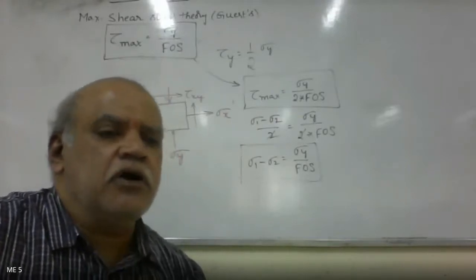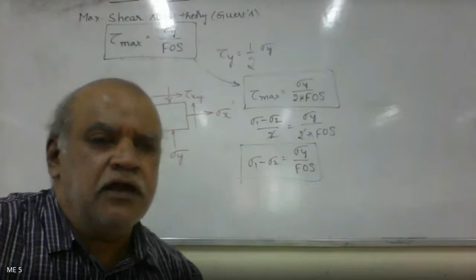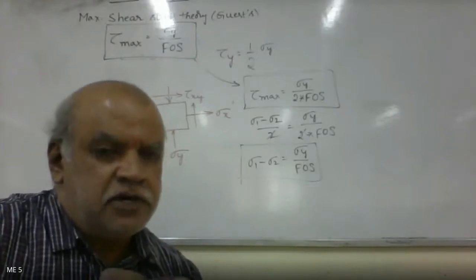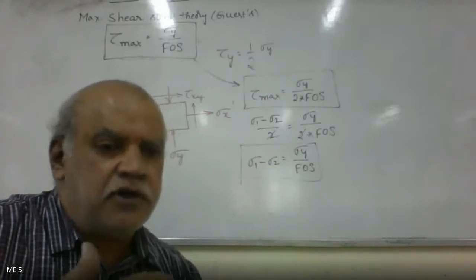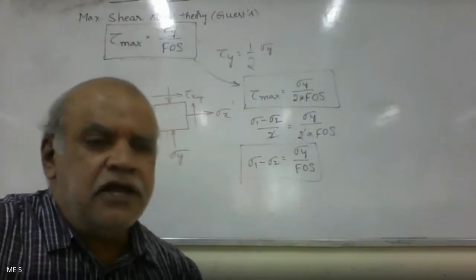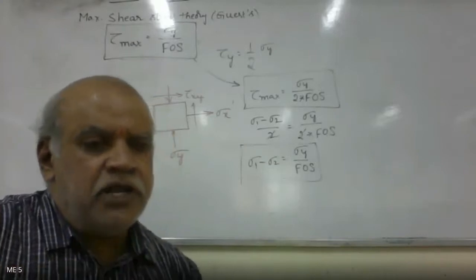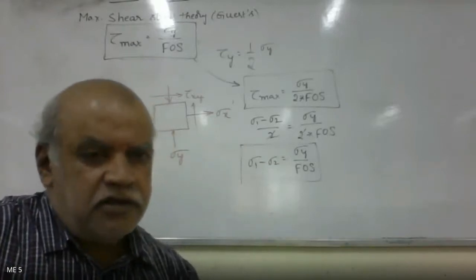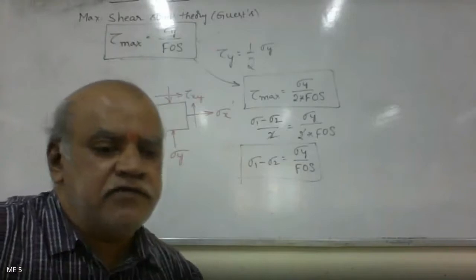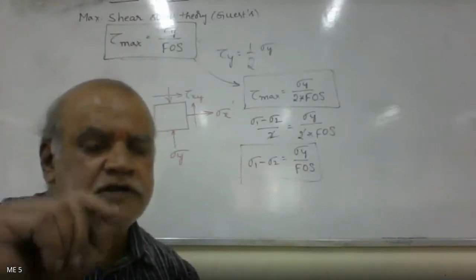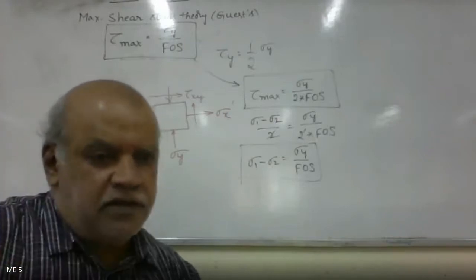And there is one more concept in the design called fail-safe design. Say one of the components, even if it fails, the entire structure will not fail. Only that component will fail, but the entire structure keeps working. That is called fail-safe design, used in design of landing gears of an aircraft.